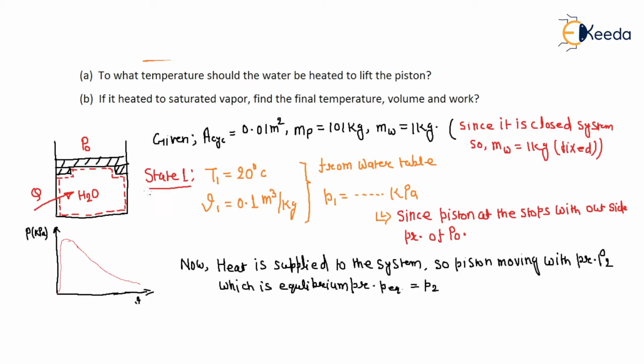Because the outside condition is fixed, the mass of the piston is fixed, and the pressure P0 is fixed. When heat is supplied, the pressure is built up. Initially the piston lies on the stop. When heat is supplied, the pressure inside builds up, and at some pressure the piston will move. That movement of the piston happens at the equilibrium pressure, because the outside pressure and the weight of the piston are fixed. So this piston will move at an equilibrium pressure.